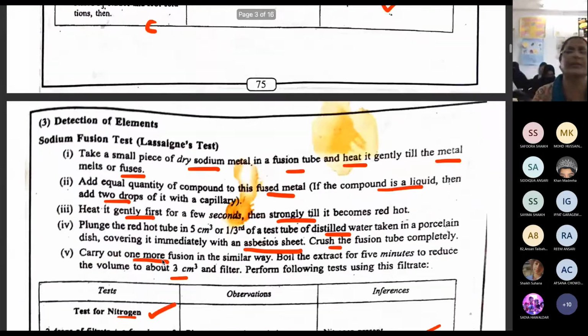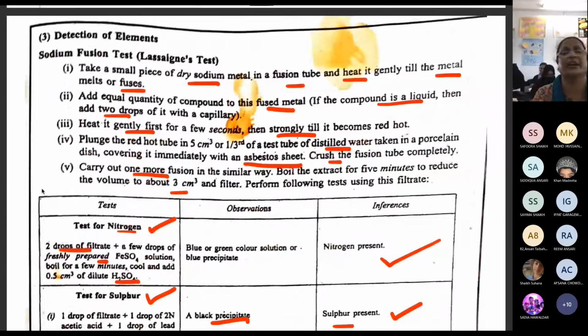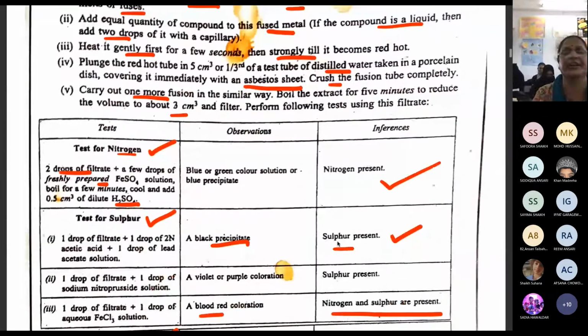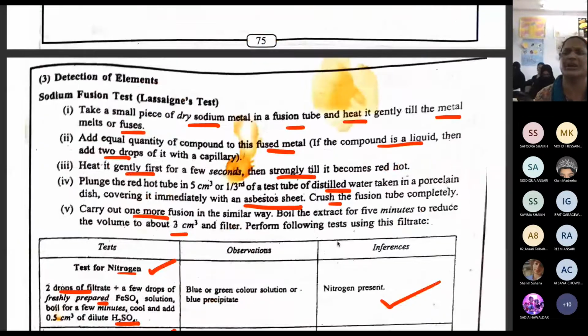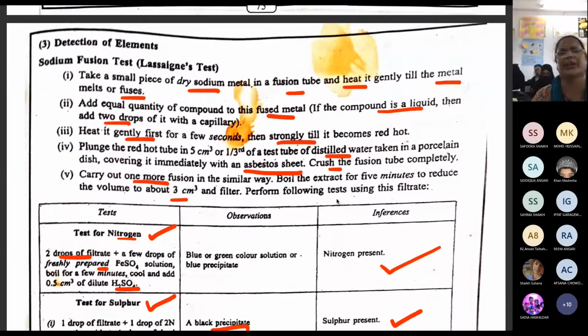Next test is detection of elements. Here we have to do tests for nitrogen, sulfur and halogen. Last year I think we showed you the different videos also, organic spotting was there last year. What you are going to do is take dry sodium metal in a fusion tube. Then you have to heat it gently till the metal melts or fuses. Add an equal quantity of compound to the fused metal.